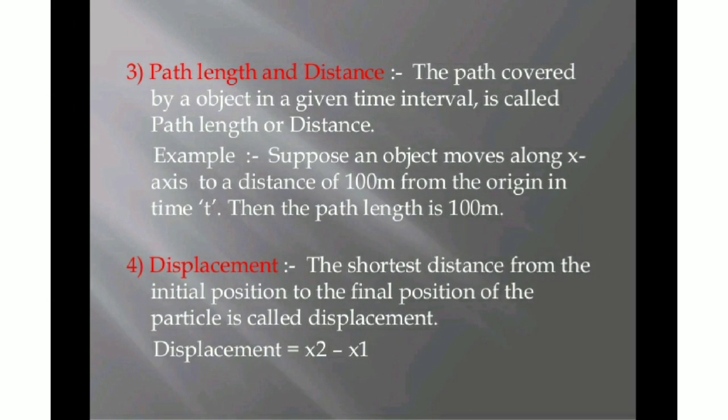Now, what are path length, distance and displacement? What is path length? The path covered by an object in a given interval of time is called its path length, or we can say its distance. It means the actual path covered by an object is known as its distance. And what is displacement? The shortest distance from the initial position to the final position of a particle is called its displacement, right?